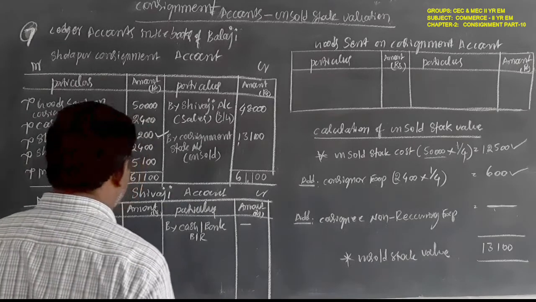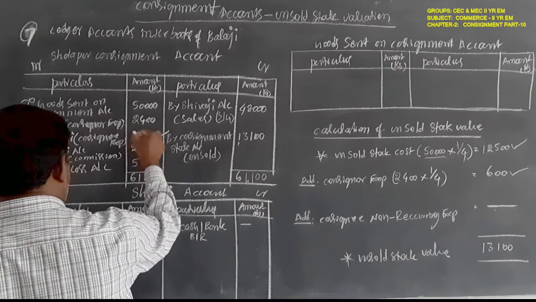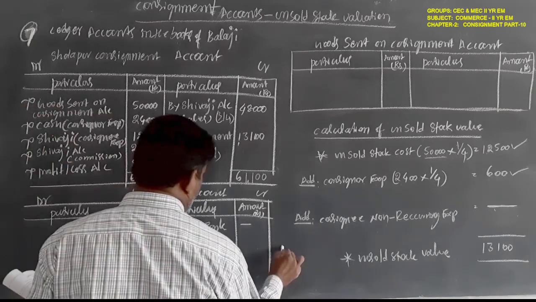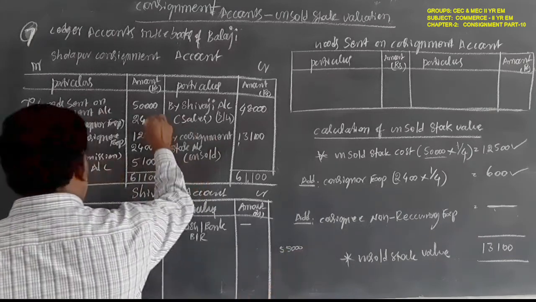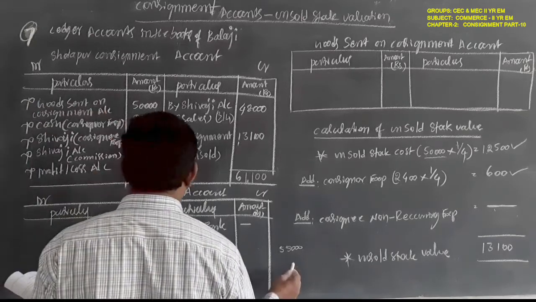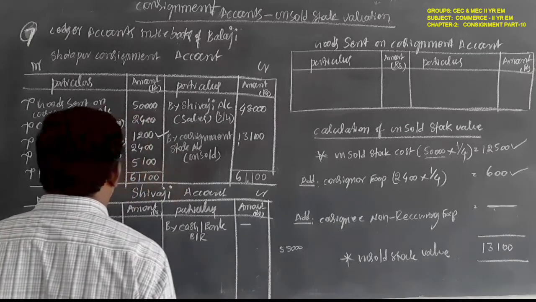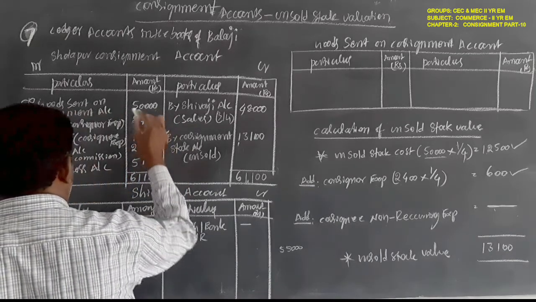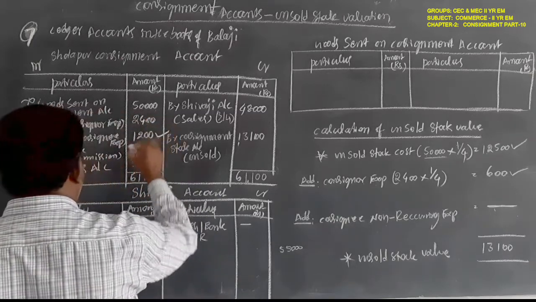Okay, you calculate just like this: 52, 53, 53 plus 2, 55,000 plus 4 plus 2, 6, 6 plus 4, 10. Sorry, 8 plus 2, 10.